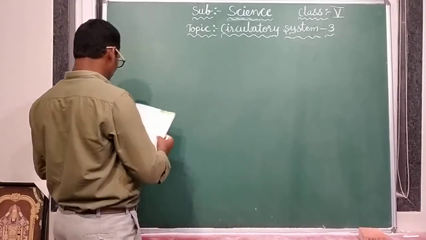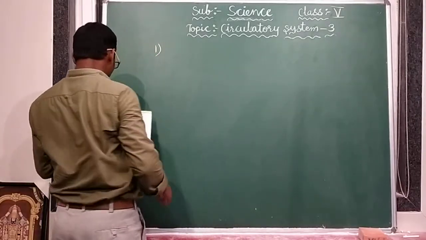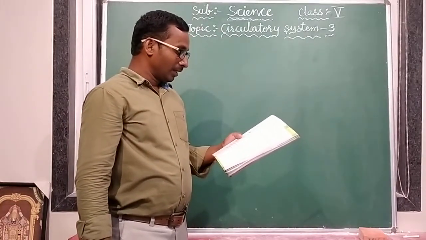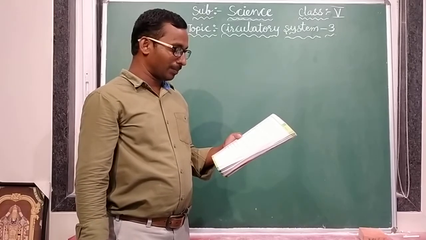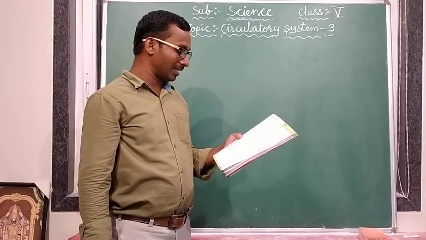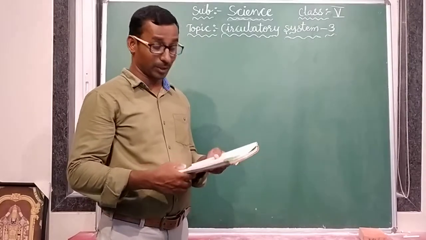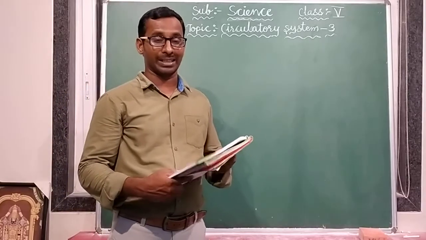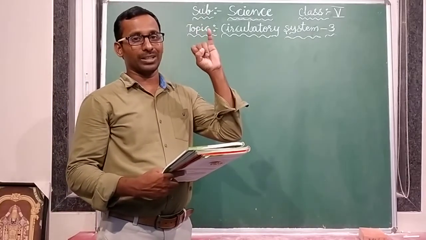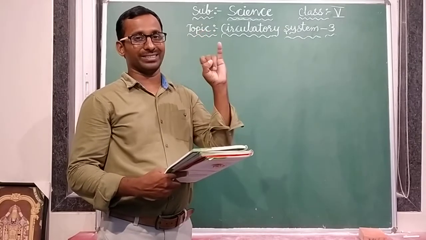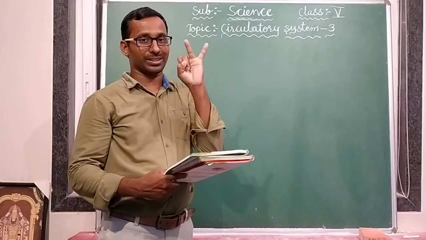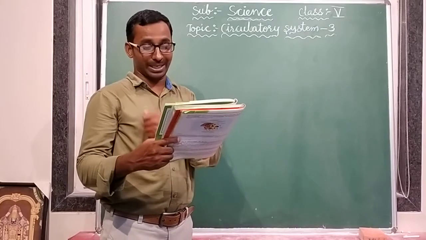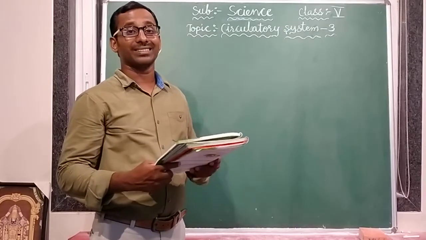Check answers. Practice zone 1, fill in the blanks. What is the first blank? Dash is the liquid portion of the blood in which all the blood cells are suspended. Already explained that one. In the blood, mainly two components are there: the liquid part and the cellular part.